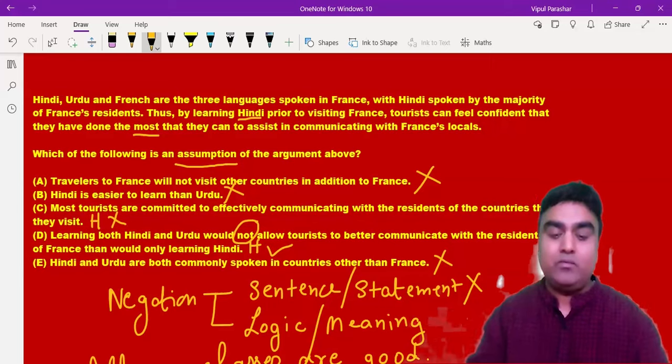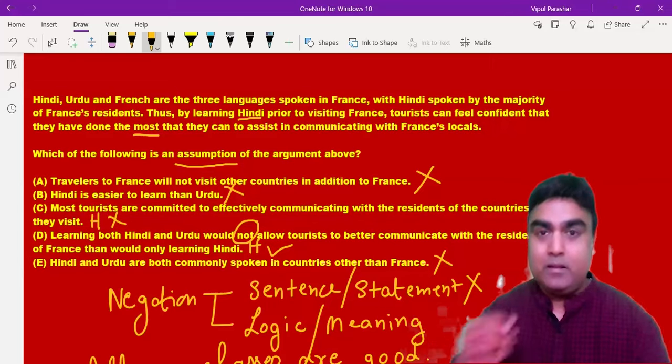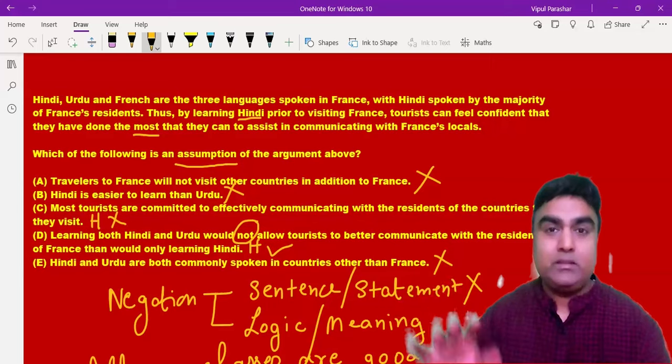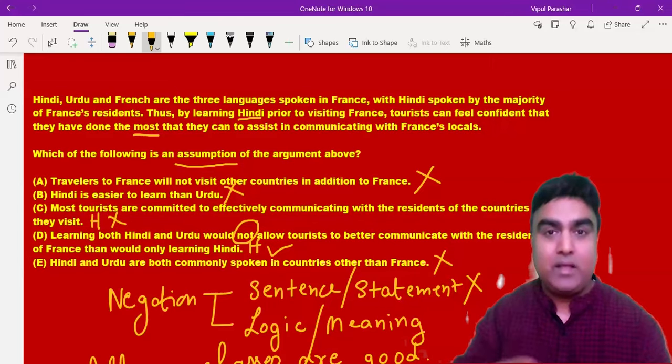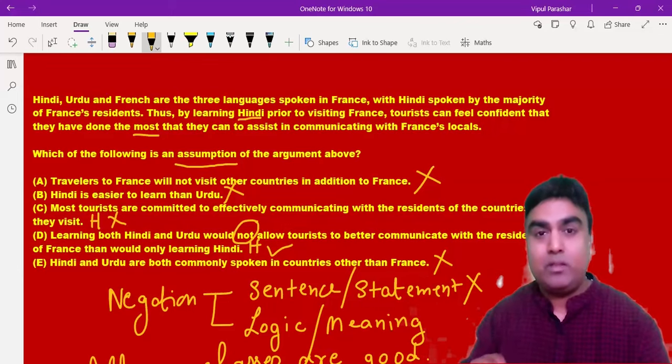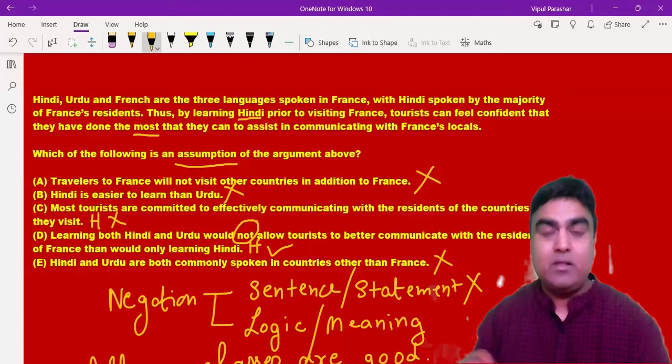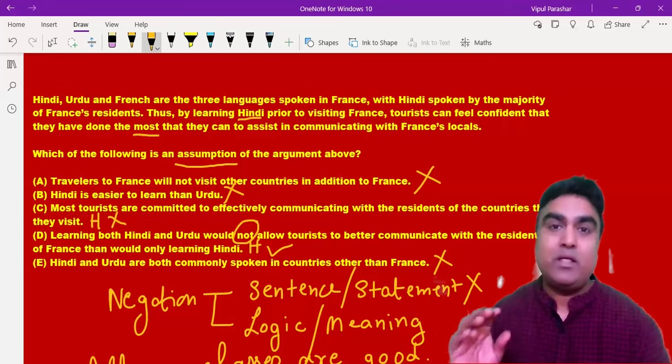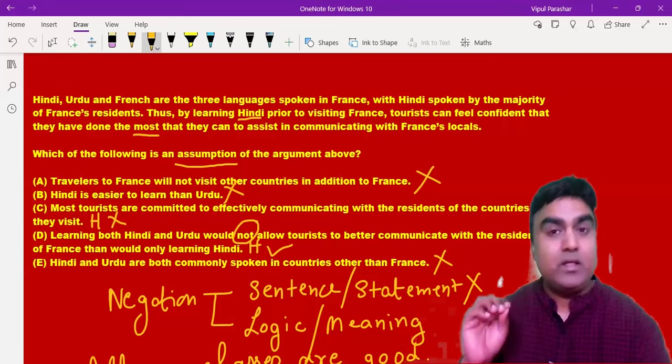But in an IQ test, even your teacher or the people who make that IQ test are aware that you use the negation technique. And as I already told you many times in my previous classes, an IQ test is all about the understanding part or the meaning part. So it is never about negating a sentence or a statement.